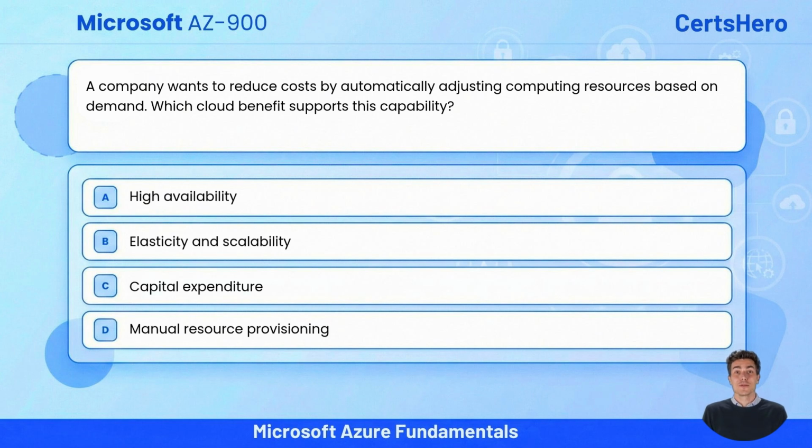Question number 5. A company wants to reduce costs by automatically adjusting computing resources based on demand. Which cloud benefit supports this capability? Option A, high availability. Option B, elasticity and scalability. Option C, capital expenditure. Option D, manual resource provisioning.